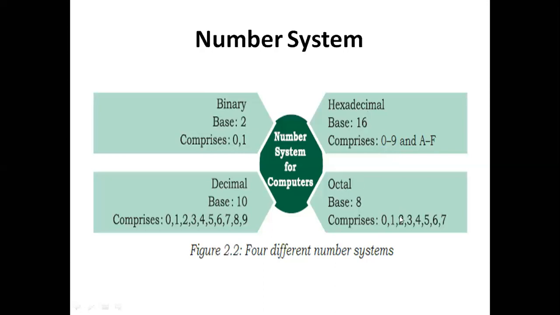And inside octal we use digits 0 to 7 for representing an octal number: 0, 1, 2, 3, 4, 5, 6, 7. So the base value is 8. The base values we need to remember: binary means zeros and ones, base 2. Decimal means 0 to 9, base 10. Octal 0 to 7, base 8. And hexadecimal 0 to 9 and capital A to capital F, base 16.